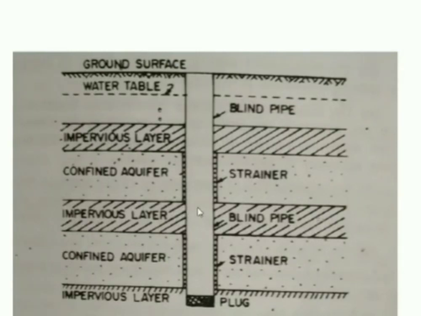We are just going to have the blind pipe, that means a closed pipe. Again, in the next step, you can see we have openings and strainer provided here, right? So that will not be the case in the impervious layer, and also we are going to plug it at the bottom in case of the strainer type of tube well.